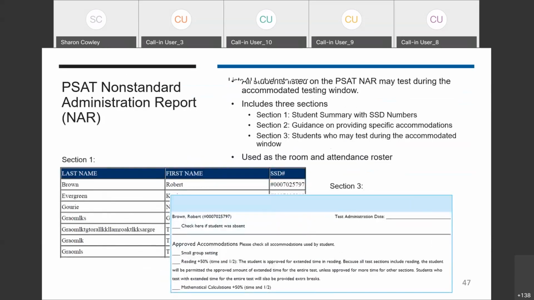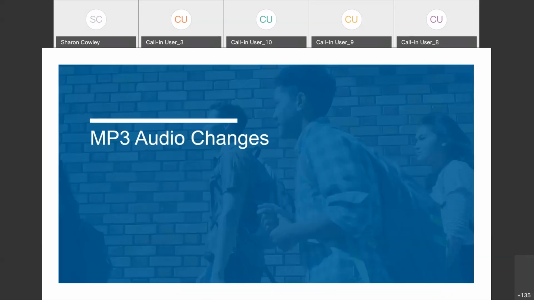This is the PSAT NAR, which you'll notice looks a little different than the SAT NAR. You'll have multiple sections. The first lists the students with accommodations, and then a second section where you can see each student and the accommodations they're approved for. It also provides guidance on how to test specific types of accommodations. There is additional guidance included within the manuals for determining appropriate groups for students to test and who can test together.